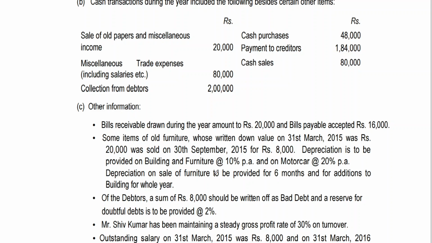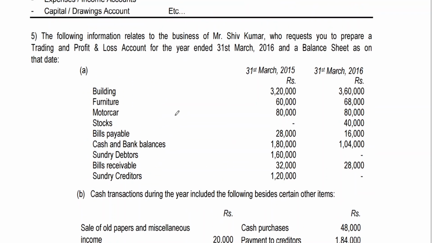Depreciation provided on building and furniture is 10% per annum, and on motor car at 20% per annum. Depreciation on sale of furniture to be provided for 6 months, and for additions to building for the whole year. He's talking about addition to building for the whole year, which means he's giving it indirectly. Furniture also has an addition, but that has not been mentioned. So he has cleverly created a problem giving a false impression that this is the only addition to building.